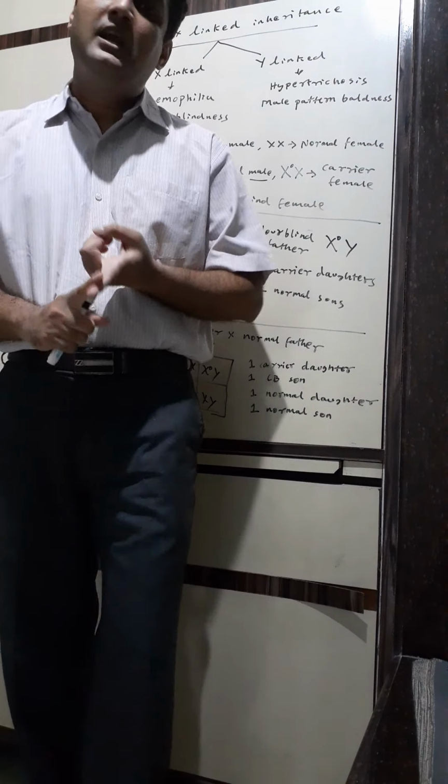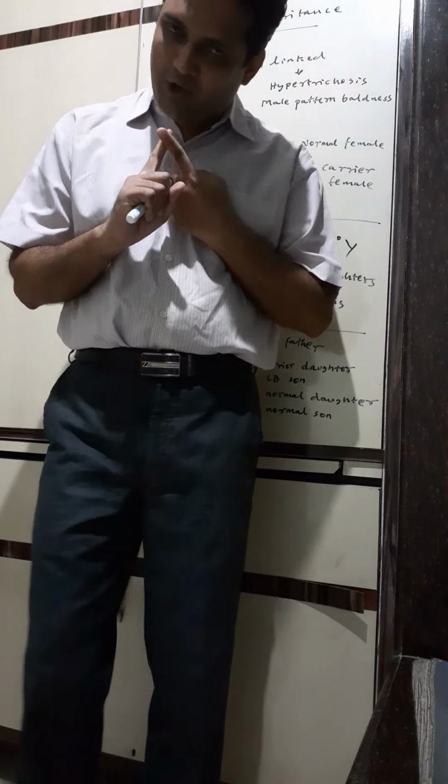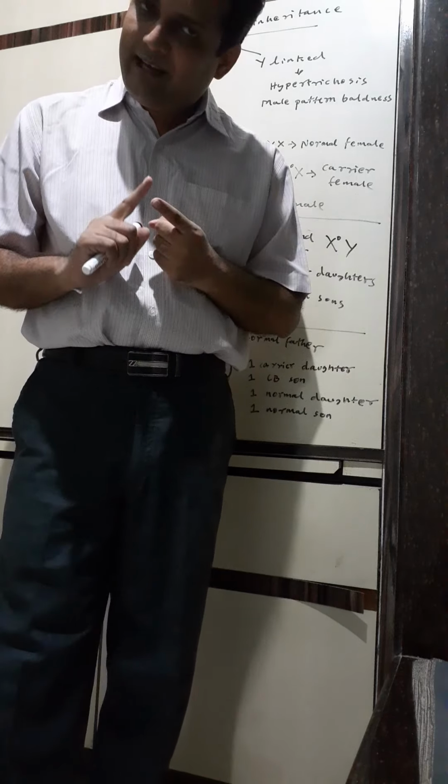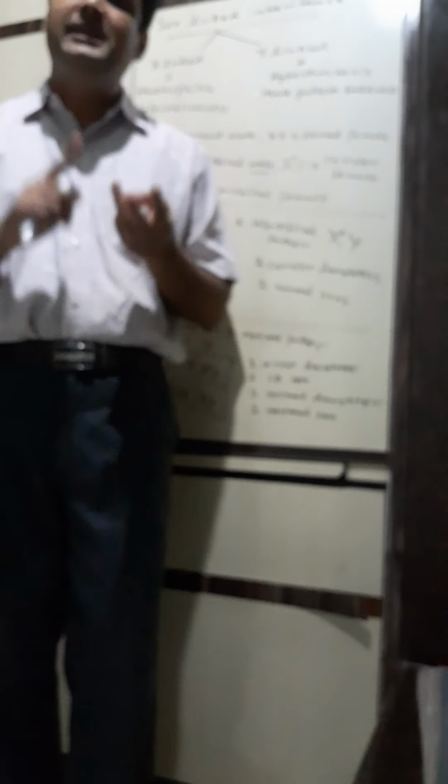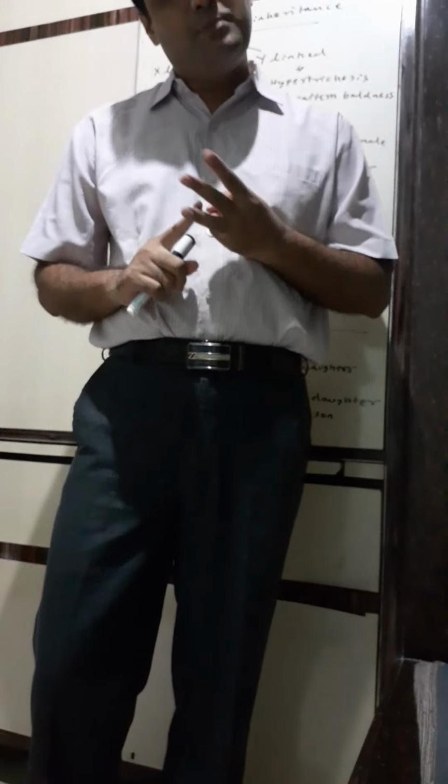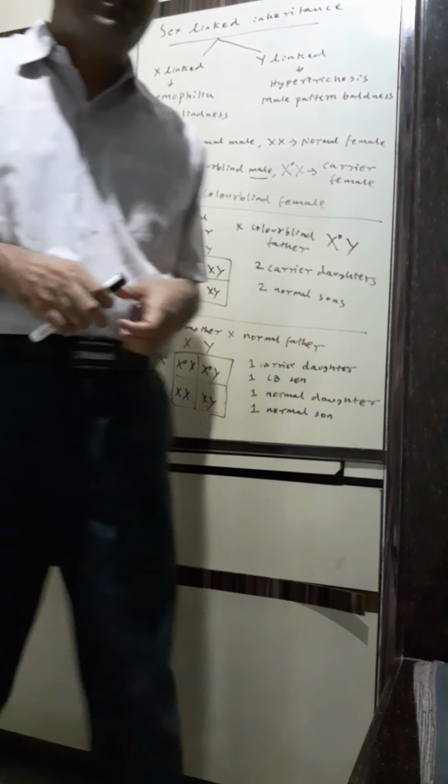Children, please go through the crosses properly. Please, without fail, learn by heart the laws. Laws are very, very important. So all the three laws: law of dominance, law of segregation, and law of independent assortment, you should know by heart. And do all the crosses properly. How to make the Punnett square, go through the textbook. Please read the textbook thoroughly, do the definitions properly, do the laws properly, and do the book back questions. Thank you. I hope you understood genetics.